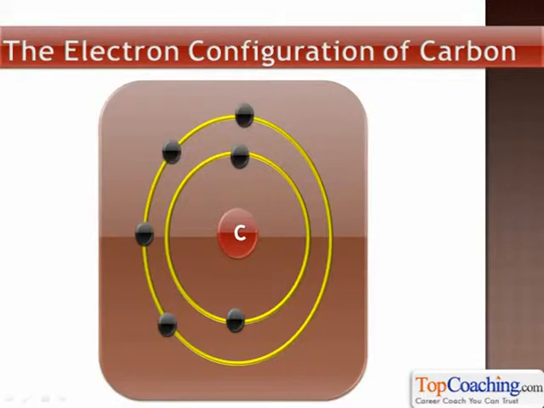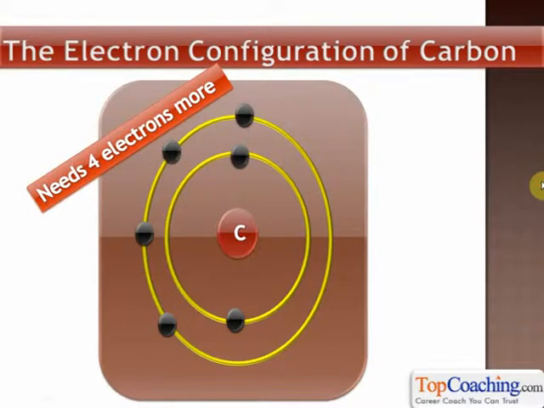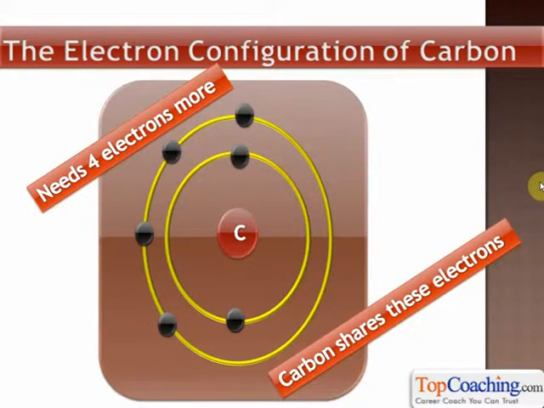Now we know that to attain inert gas configuration, carbon must have 8 electrons in its valence shell. So basically carbon needs to gain 4 electrons in its valence shell. Isn't it? If it gains 4 electrons, it will have 8 electrons and it will attain inert gas configuration. Alternately, carbon can also lose 4 electrons. Isn't it? Then also it will attain the inert gas configuration of helium. The problem with carbon is that losing or gaining 4 electrons is very, very difficult.